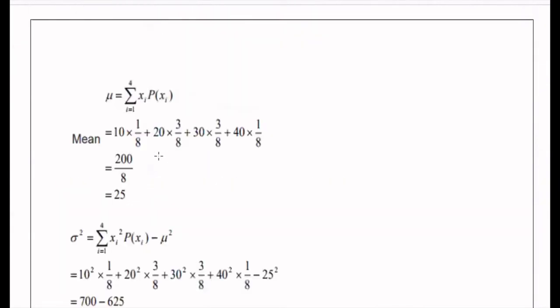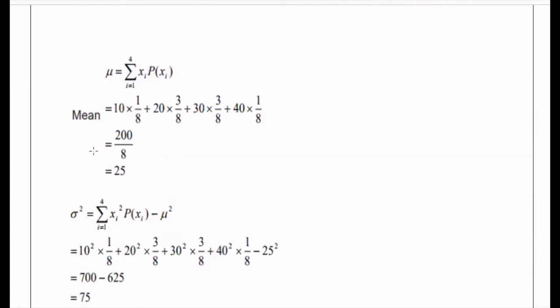The mean of the discrete probability distribution is given by the summation of i equal to 1 to 4 of xi into p of xi. So the mean is x1 value 10 into p of 1, which is 1 by 8, plus x2 is 20 into p of 2 is 3 by 8, plus x3 is 30 into p of 3 is 3 by 8, plus x4 is 40 into p of 4 is 1 by 8, which will be equal to 25. Mean is equal to 25.